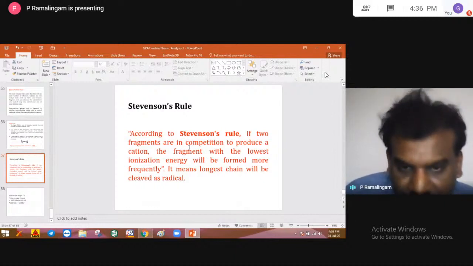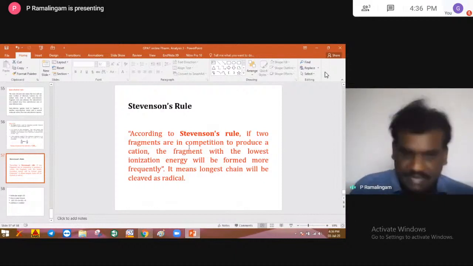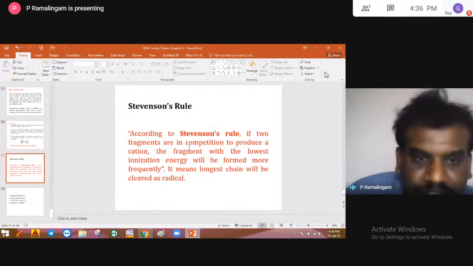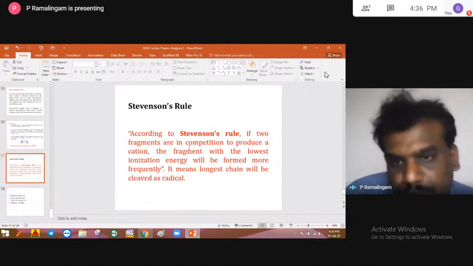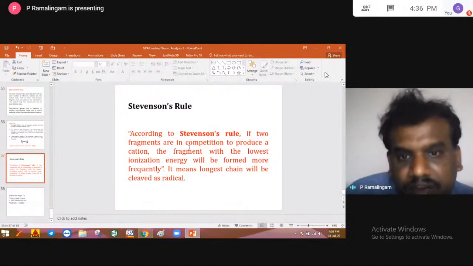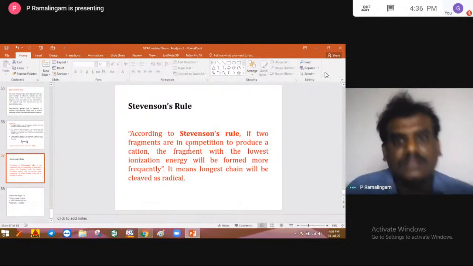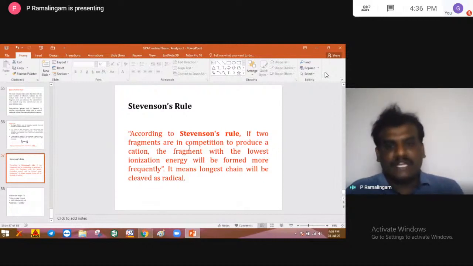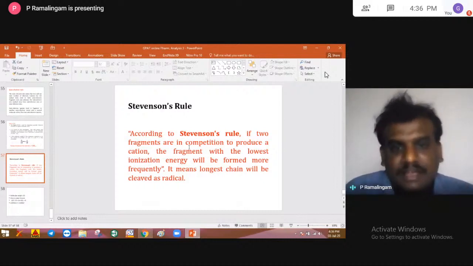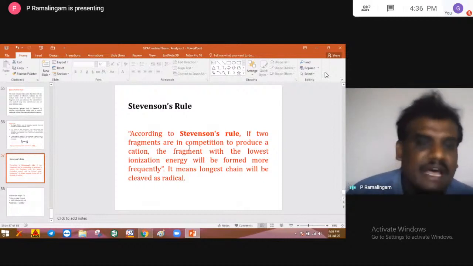It means the longest chain will cleave as a radical. So according to the Stevenson rule, the fragment with the lowest ionization energy will form more frequently, which means the longest chain will cleave as a radical.